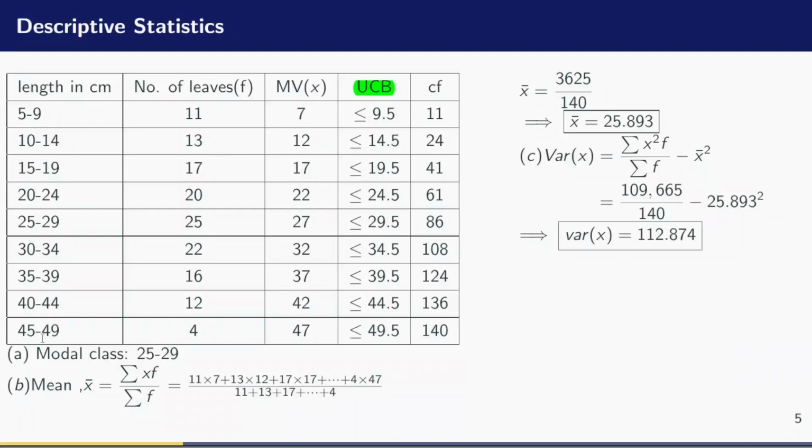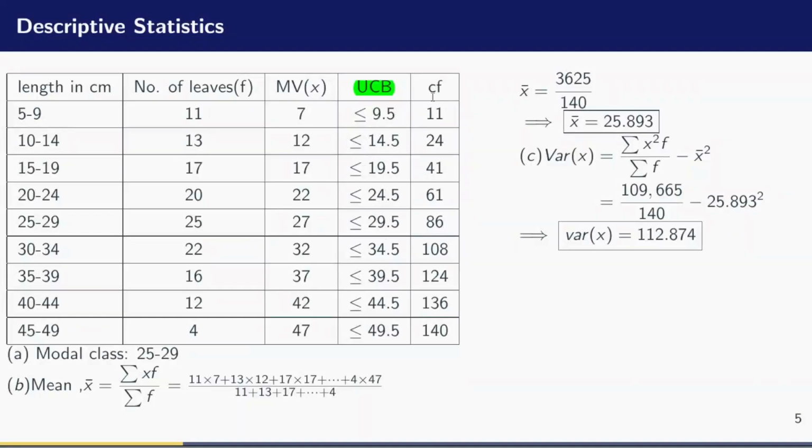Right down to the upper limit of the last class, which is 49. I add 0.5, I have 49.5. Since I'm going to be drawing a cumulative frequency curve, those values are less than or equal to 9.5. So this is a less than or equal to cumulative frequency curve which I want to draw. That is why I have added the less than or equal to sign to each of the upper class boundary.